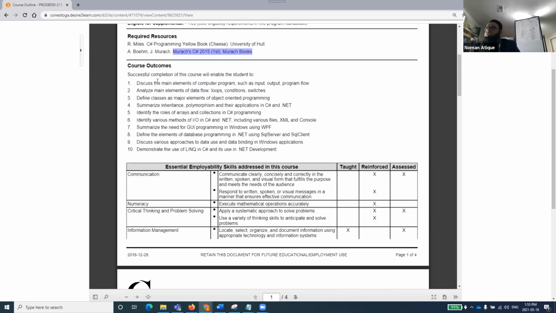Okay, course outcomes. Successful completion of this course will enable the student to discuss the main elements of a computer program, such as input, output, and program flow. You will know that. Analyze main elements of data flow, loops, conditions, switches. Talk about classes in the object oriented world. Summarize inheritance and polymorphism. Maybe these are new words for a few people. We'll talk about how we work in the object oriented world, what inheritance and polymorphism are, and how we implement them using C# and .NET.